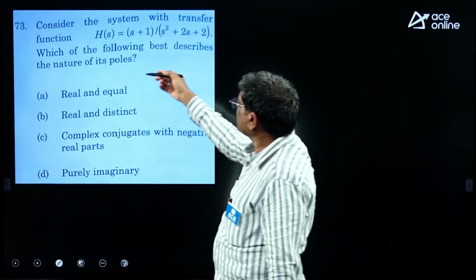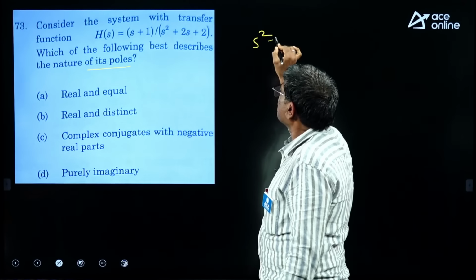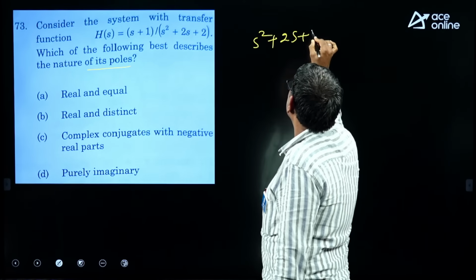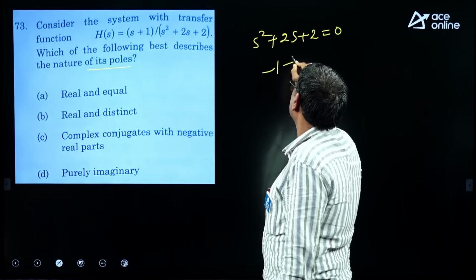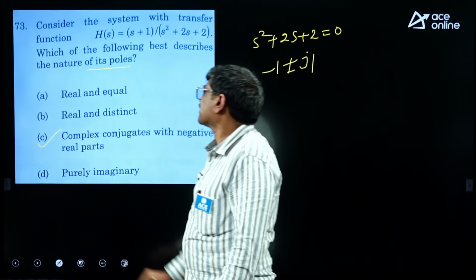So, here simply it is asking what? Roots they are asking. So, S square plus 2S plus 2. So, if you find the roots, minus 1 plus or minus J1. So, negative real with complex conjugate. That's all. Thank you.